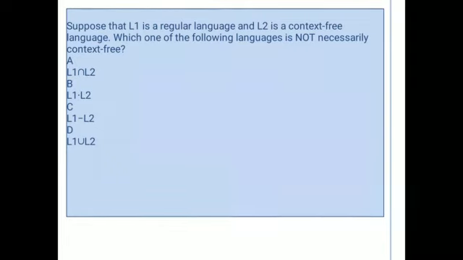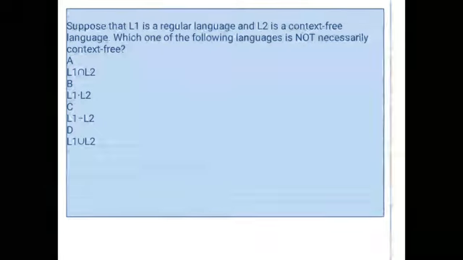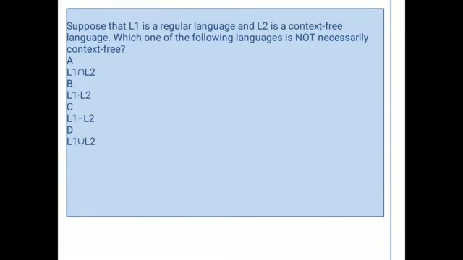Next question, suppose that L1 is a regular language and L2 is a context free language. Which one of the following language is not necessarily context free? So here given that L1 is a regular language and L2 is a context free language. So from the definitions, context free languages, CFLs, are not closed under the complementation property.